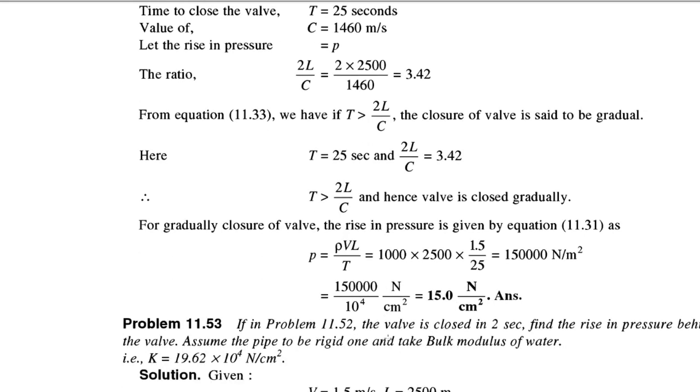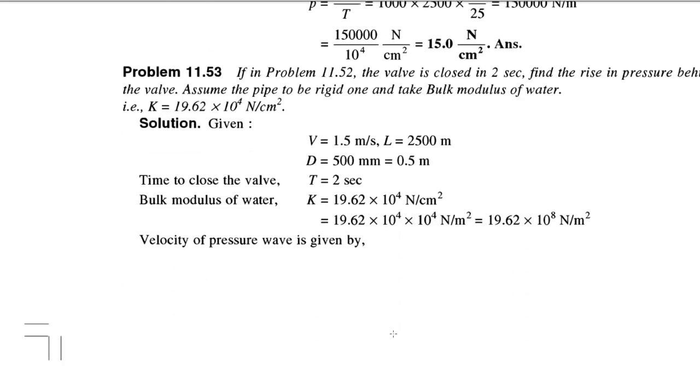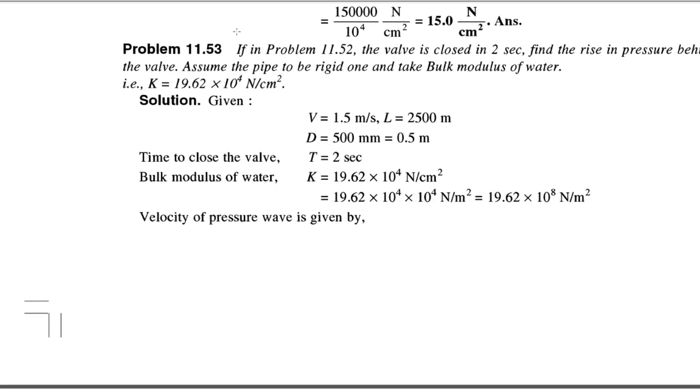Okay, now we will move towards the second numerical. That is, if in the above problem, that is 11.52, the valve is closed in 2 seconds. Here they have given that change the time of closure to 2 seconds. Find the rise in pressure behind the valve and assume the pipe to be rigid, and take the bulk modulus of water as K is equal to 19.62 into 10 raised to 4 Newton per centimeter square.